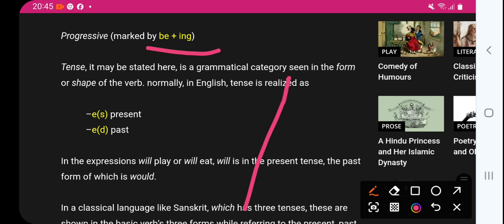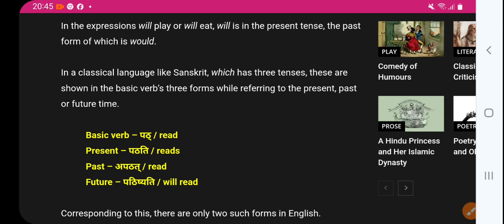In the expression will play and will eat, will is the present tense, the past form of which is would. So will play is present, because the past is would. In a classical language like Sanskrit, which has three tenses, these are shown in the base verb's three forms, referring to the present, past, and future. So the basic verb is pat, read: present reads, past read, and future will read, patyati.